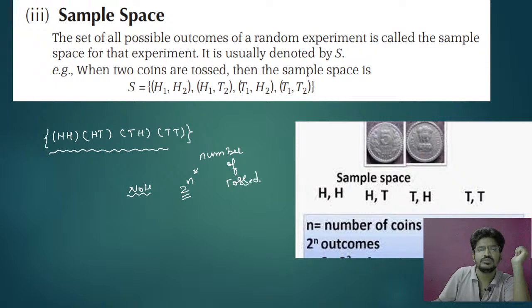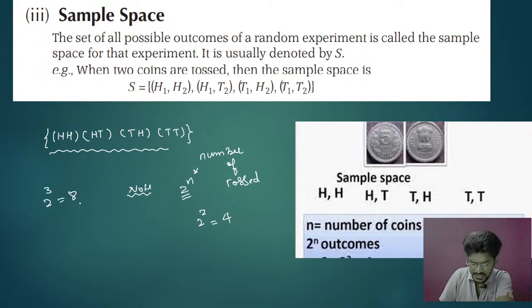That means if you toss 2 times, it will be 2 to the power of 2, so 4 sample spaces. If I toss 3 times, 8 sample spaces. If I toss 4 times, 16 sample spaces, like that.